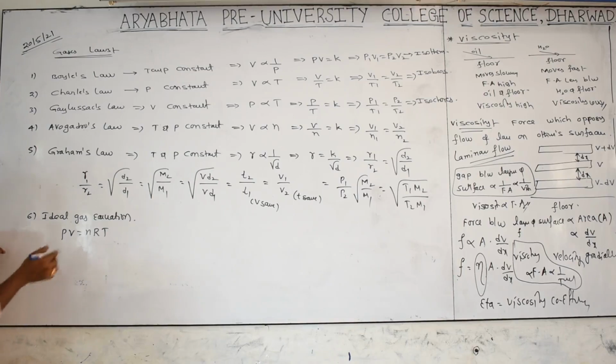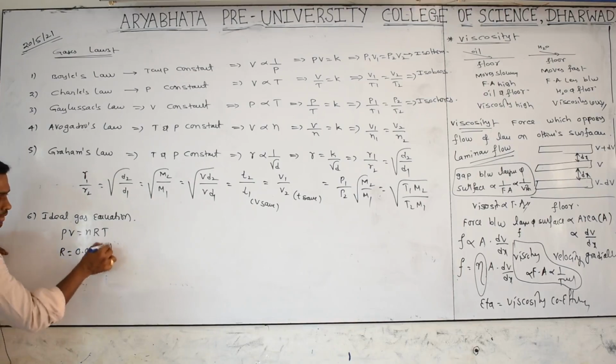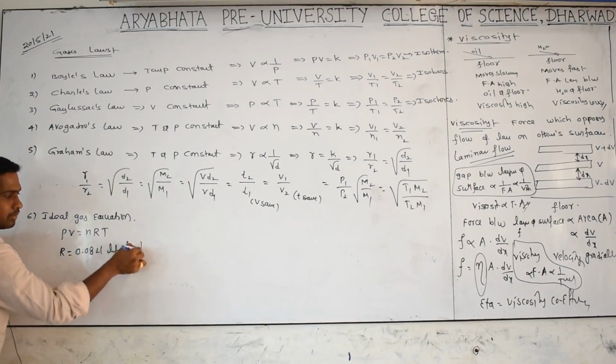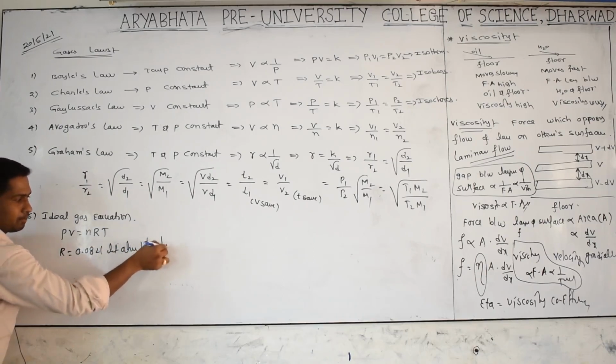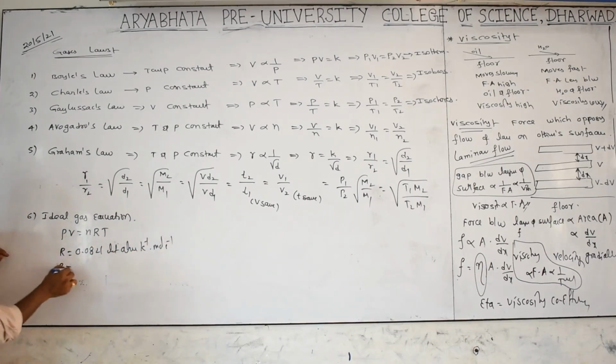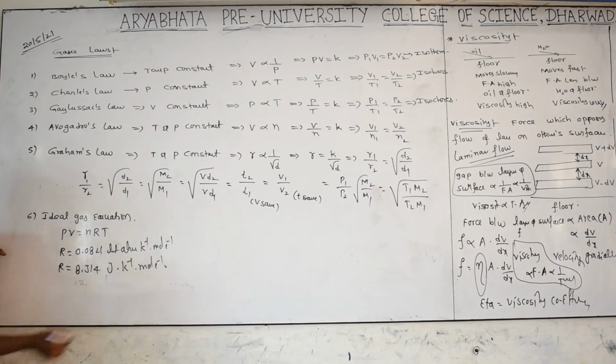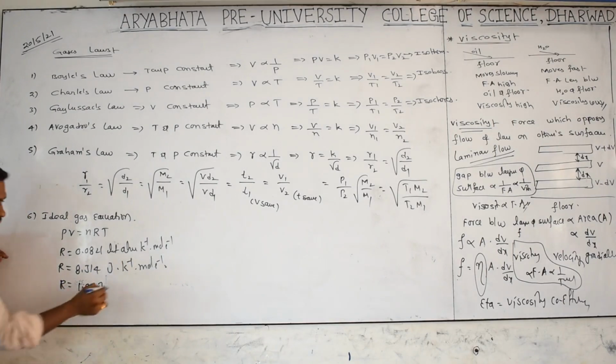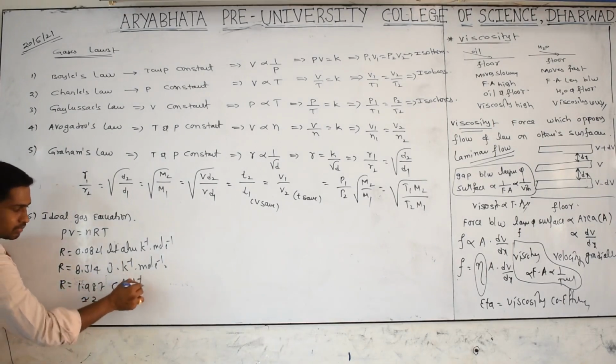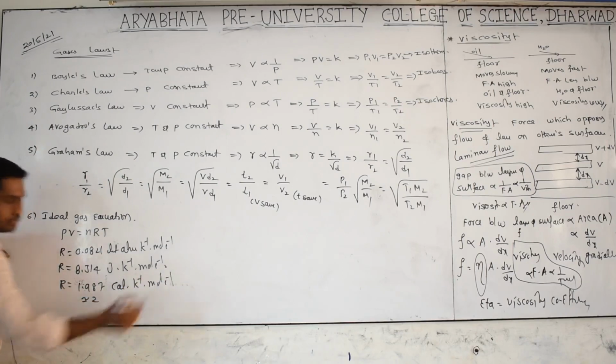Mostly used R values are 0.0821 liter atmosphere per Kelvin per mole, and 8.314 joule per Kelvin per mole. And R value in calories is 1.987, approximately taken as 2 calories per Kelvin per mole.